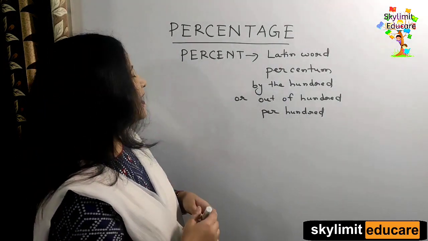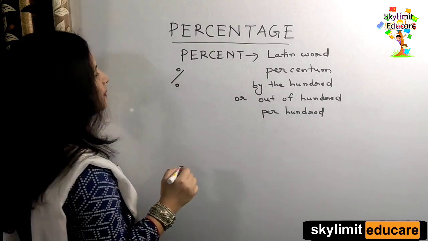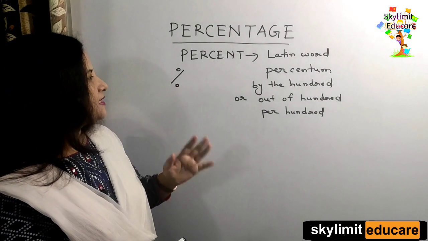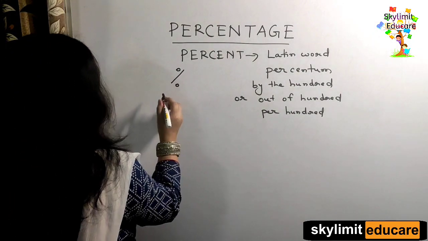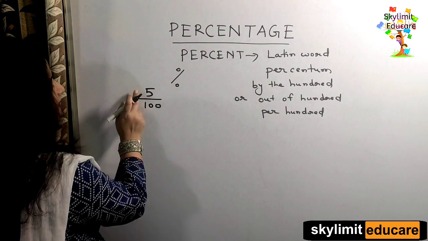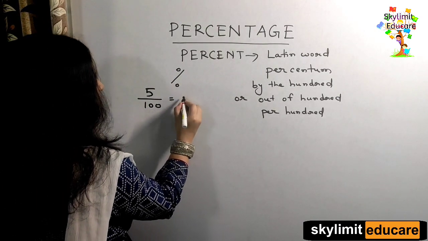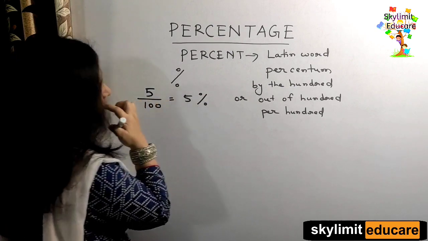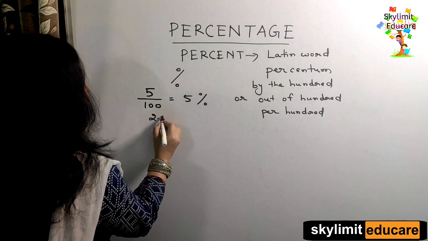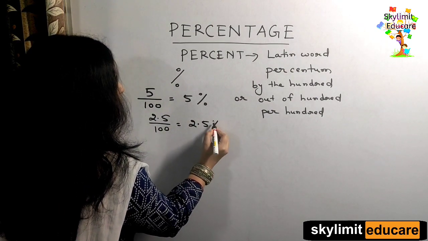I think you are clear. And the sign for percentage is this. You must have somewhat been acquainted with this sign in your 5th grade, right? So this is the sign for percentage. Suppose if I write a fraction like 5 by 100, so what does it mean? It is 5 by 100 or 5 out of 100, right? So this is same as 5%. Suppose if I write 2.5 by 100, so this also means that it is 2.5%.